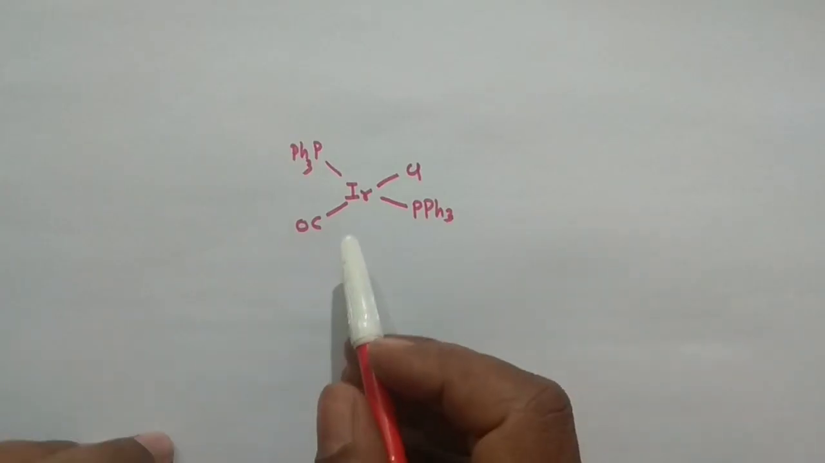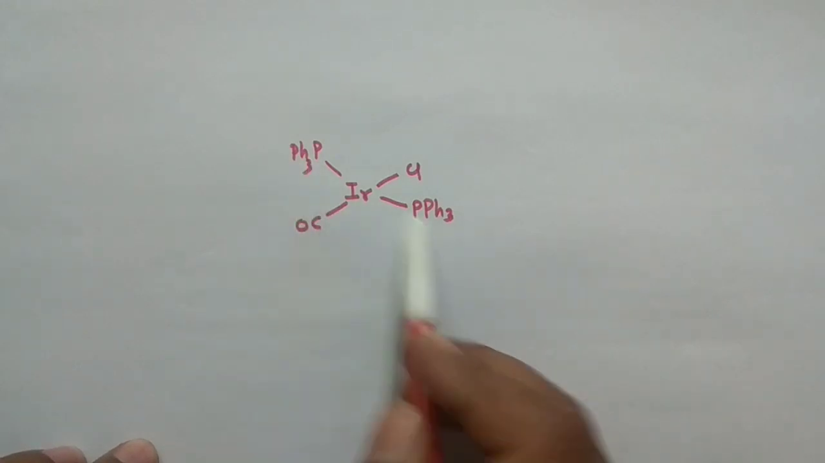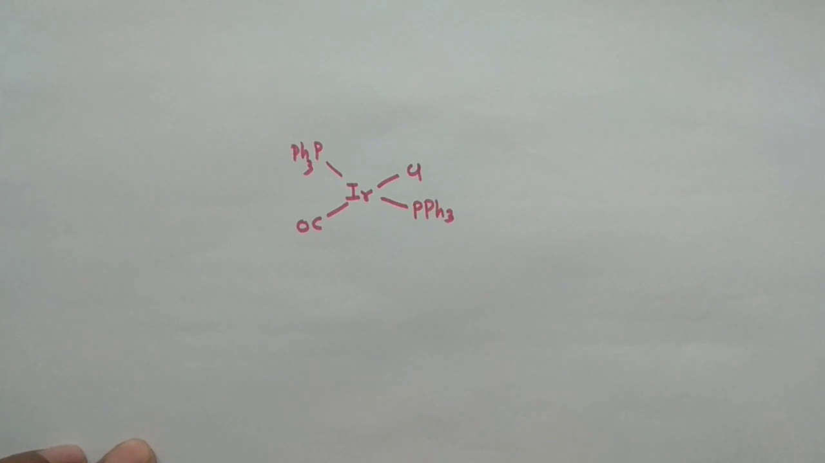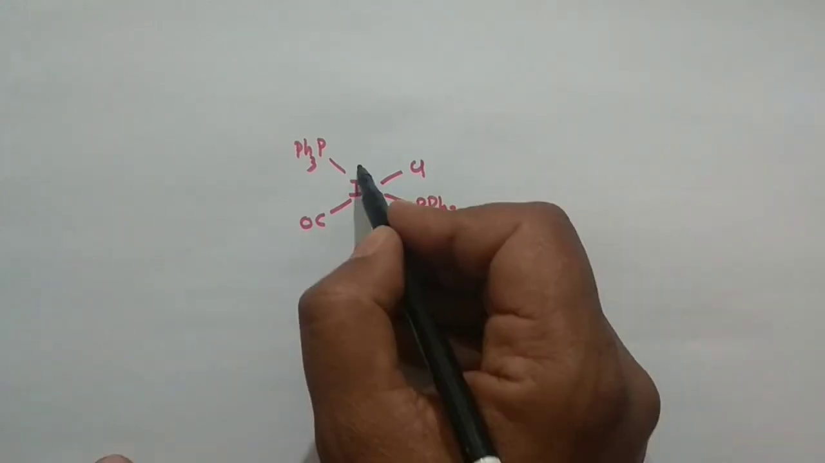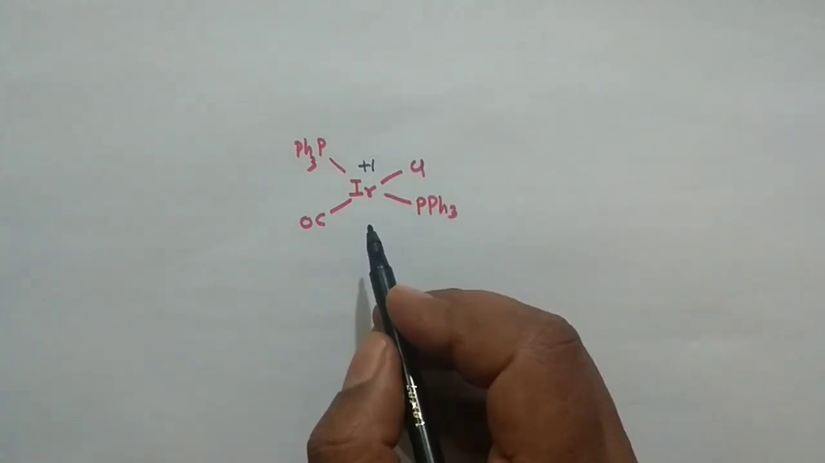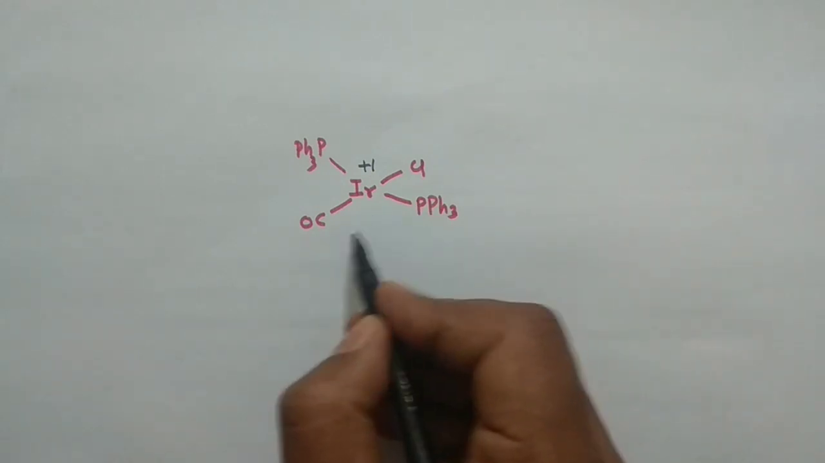So guys, this is my Vaska's complex, right? Triphenylphosphine trans to each other, chlorine and carbonyl trans to each other, and you know very well in the Vaska's complex iridium is in +1 oxidation state. So I am starting the reaction with this Vaska's complex, and you know it is square planar in nature, right?